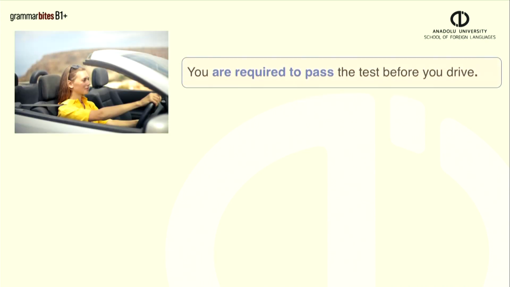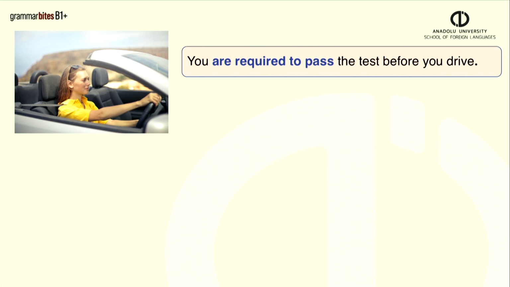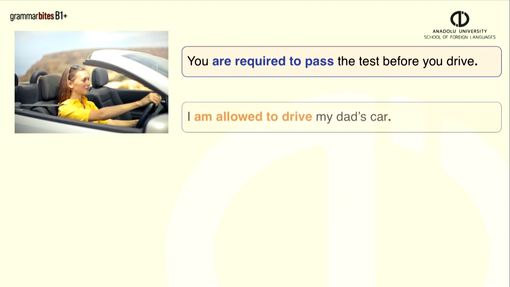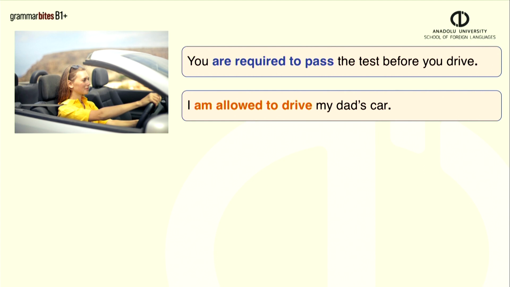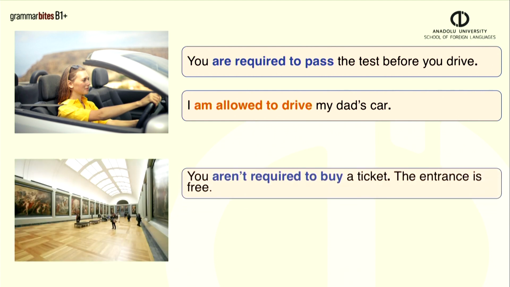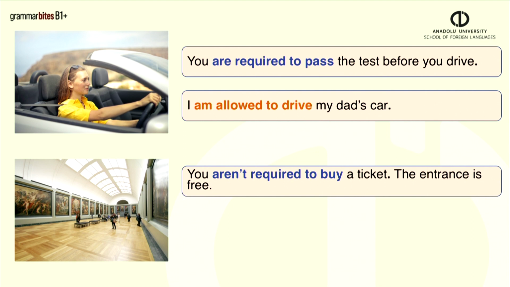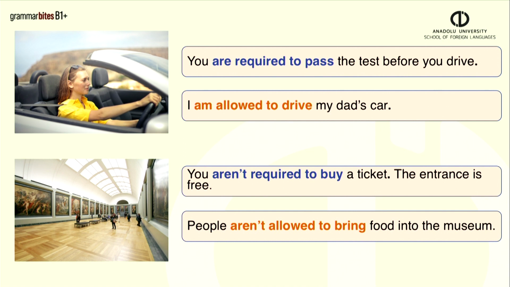Let's see how we use them in sentences. You are required to pass the test before you drive. I am allowed to drive my dad's car. You aren't required to buy a ticket. The entrance is free. People aren't allowed to bring food into the museum.